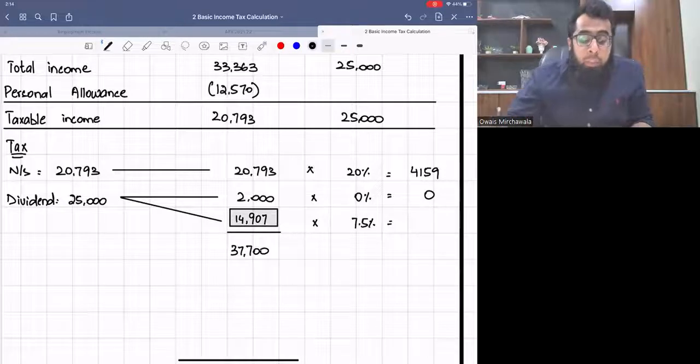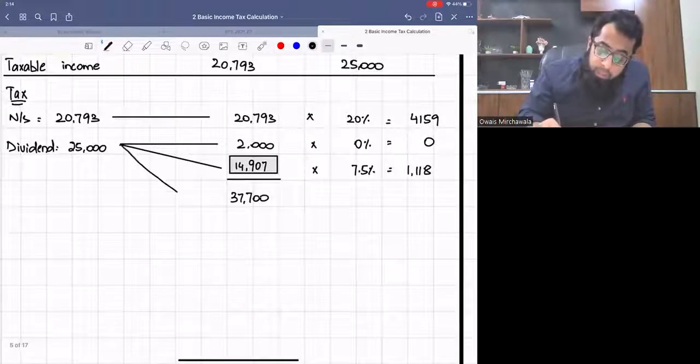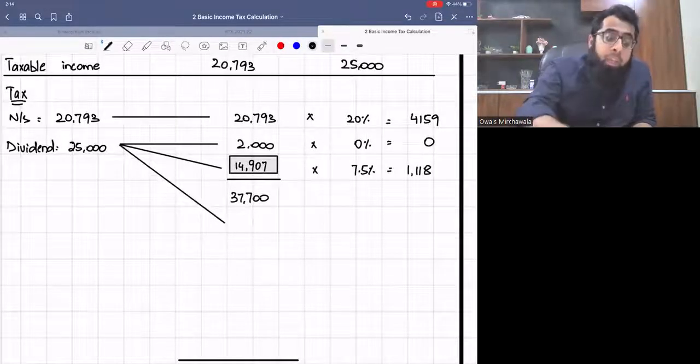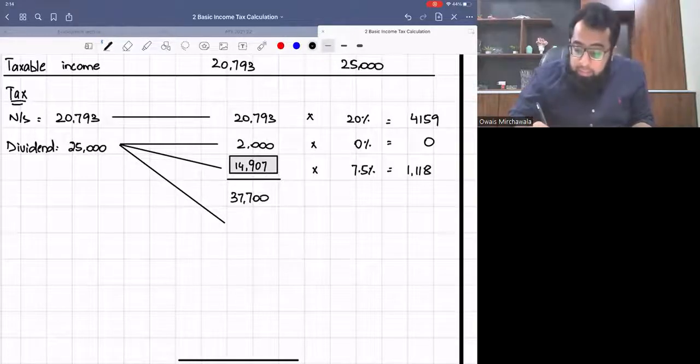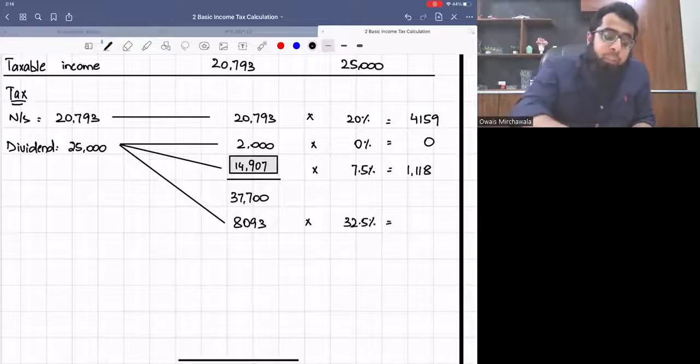Dividend income is taxed at 7.5% in the basic rate band. So this gives me 1,118. And the remaining dividend income will go in the higher rate band. So 25,000 minus 2,000 minus 14,907. So it's 8,093. In the higher rate band, the rate is 32.5%.